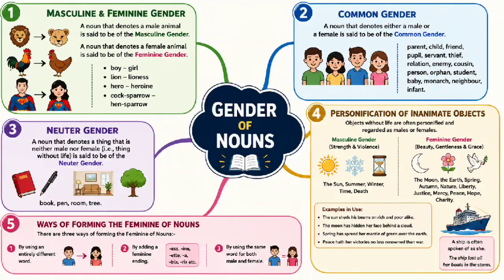A noun that denotes a thing that is neither male nor female, that is, a thing without life, is said to be of the neuter gender, as book, pen, room, tree. Neuter means neither, that is, neither male nor female. It will be thus seen that in modern English, the gender of a noun is entirely a matter of sex or the absence of sex.